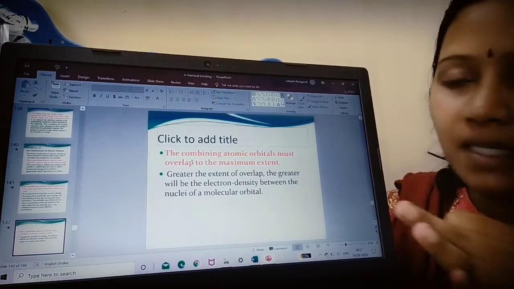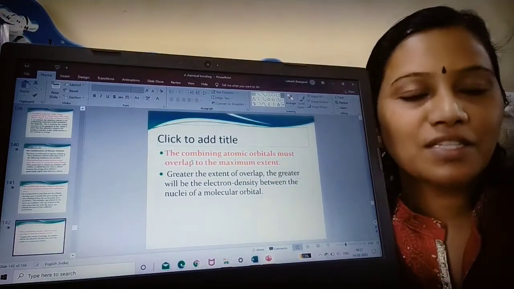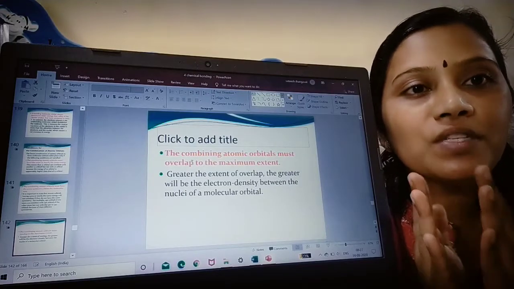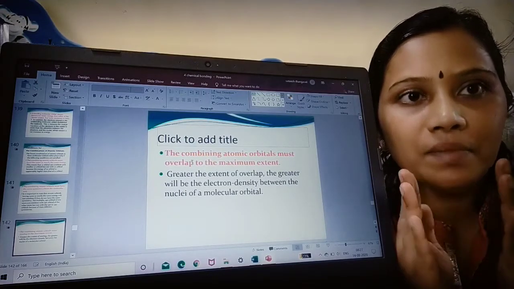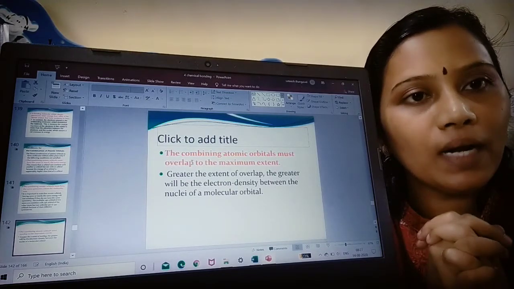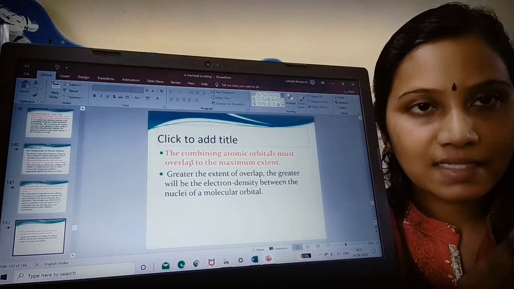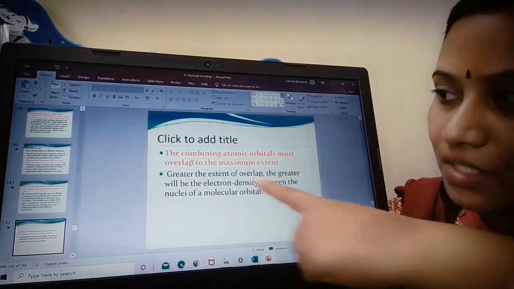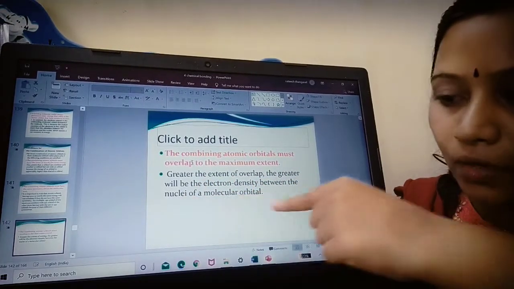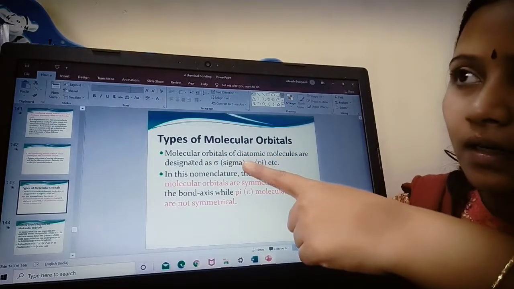Now, what is the third condition? The atomic orbitals must overlap to the maximum extent. This is what I was explaining in sigma bond formation, because when there is maximum overlapping, head-on collision along the internuclear axis, then when overlapping is more, stability is more. If overlapping is less, then stability is less. They should overlap to the maximum extent. The greater the overlap, the greater the electron density between the nuclei of the molecular orbital. Now, this molecular orbital, I am going to explain this